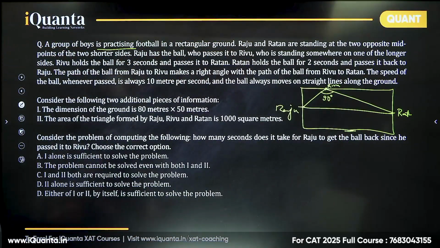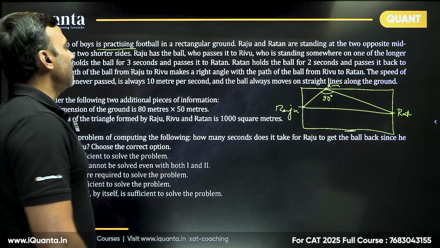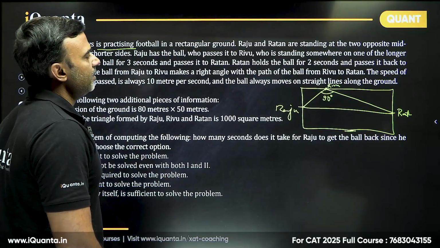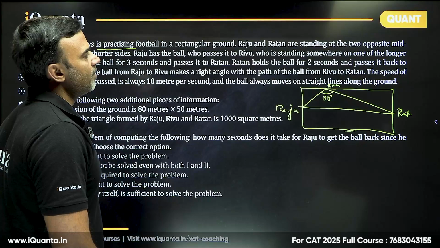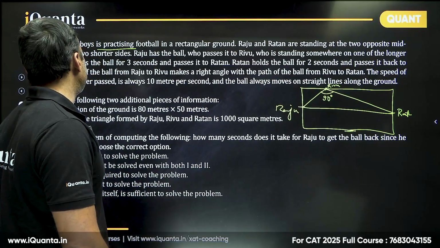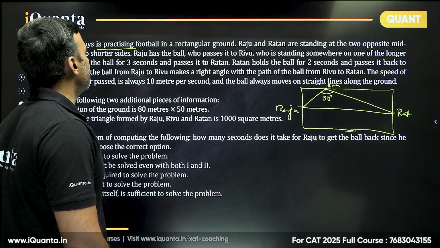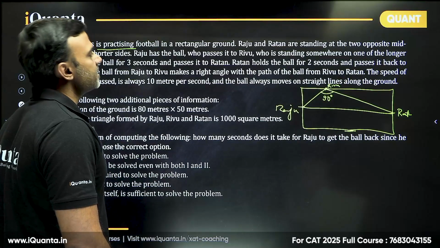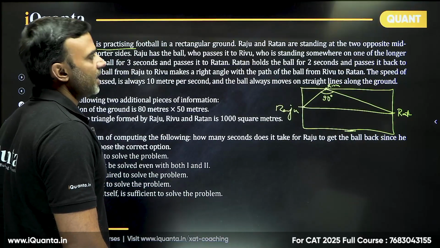Now, longer side. Rivu holds the ball for 3 seconds, passes it to Ratan. Ratan holds the ball for 2 seconds and passes it back to Raju. The path of the ball from Raju to Rivu makes a right angle triangle with the path of the ball from Rivu to Ratan. The speed of the ball whenever passed is always 10 meters per second, and the ball always moves on a straight line along the ground.